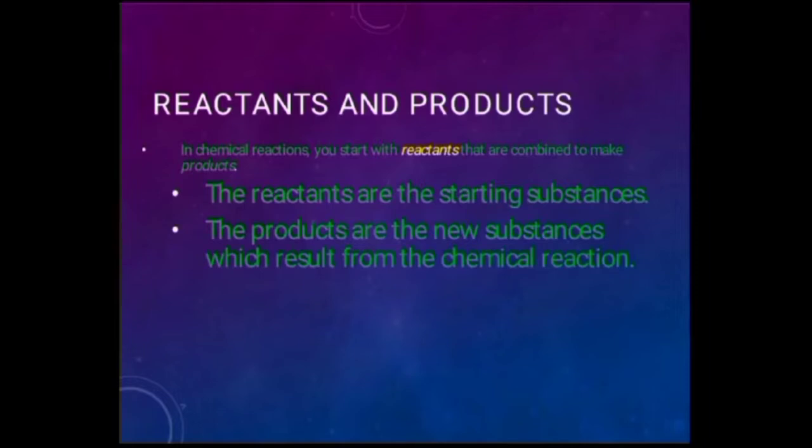Reactants and products. In a chemical reaction, you start with reactants that are combined to make products. The reactants are the starting substances. The products are the new substances which result from the chemical reaction.